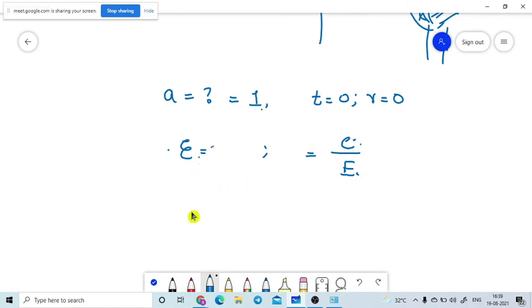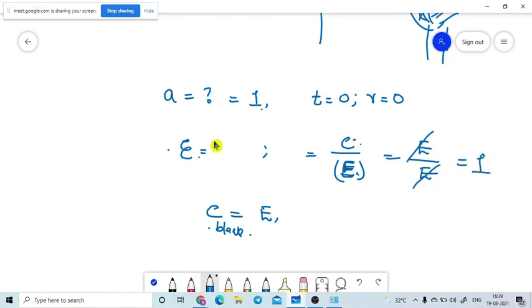So let me write. E should be defined with the black body. Capital E is the emissivity of the black body, so E of the black body is equal to capital E itself. So it is capital E by capital E only, and capital E will cancel. The emissivity of the black body will be 1. That is for a perfectly black body only.